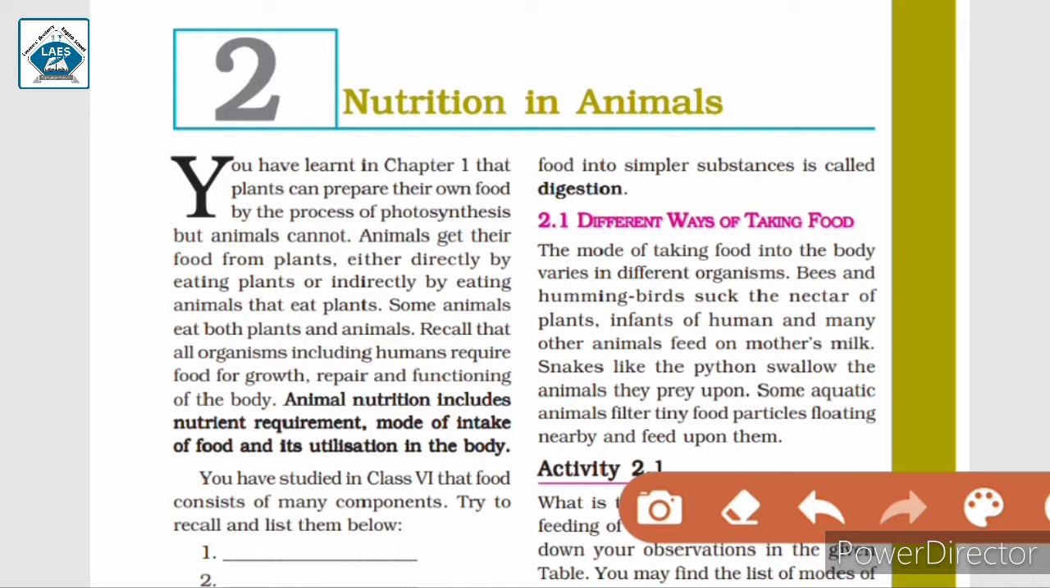So what does animal nutrition include? Animal nutrition includes nutrient requirement, which means providing the body with nutrients such as vitamins, minerals, protein, etc. The mode of intake of food, that is, there are different ways in which animals take in food, which we will discuss further. And its utilization in the body, that means the usage of the food in the body.